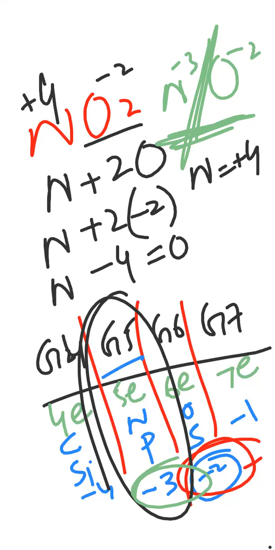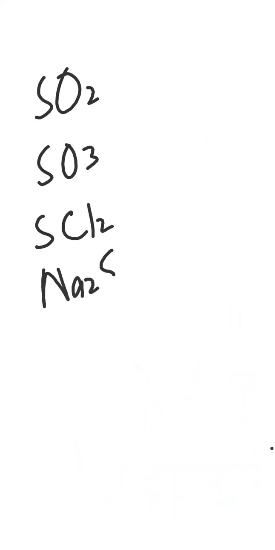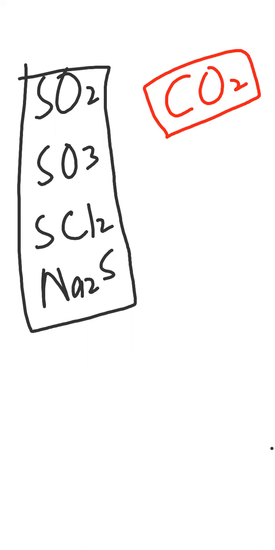This is really easy. You all have to do some homework. Try to find the oxidation state of sulfur. Let me show you some compounds of sulfur. Sulfur dioxide, sulfur trioxide, sulfur dichloride, Na2S. Try to find the oxidation state of sulfur in these compounds. And for carbon, try to find the oxidation state of carbon in carbon dioxide. Let me mark with the green one. You have to find the oxidation state of sulfur.